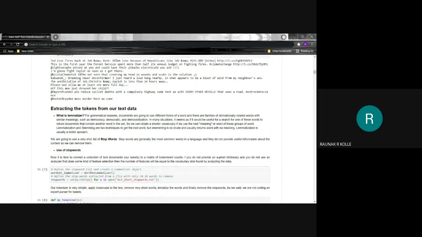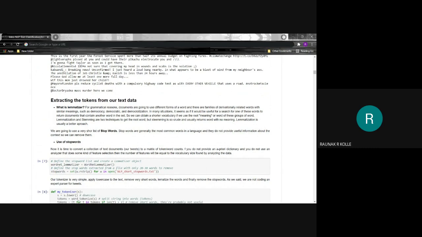If we do not have a prior dictionary and we do not use an analyzer that does some kind of feature selection, then the number of features will be equal to the vocabulary size found by analyzing the data. Hence, it is important to have a dictionary list or a list of stop words which can be removed from the context of the dataset.